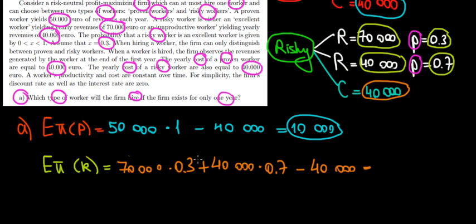Now, what would be the expected profit of this worker? That would be equal to 9,000 euros.